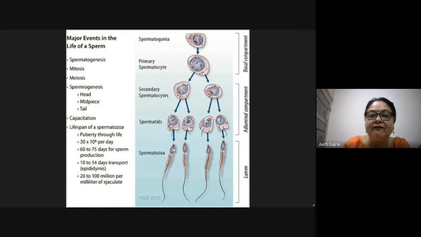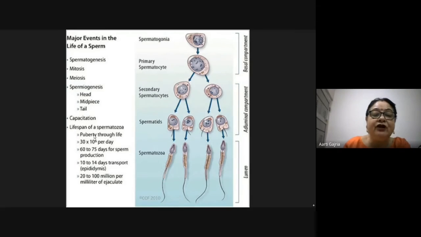Now sperms are having head, neck, and tail. This we will discuss in detail, the structure of the sperm. So sperms are formed. Clear? Just see the major events in the life of a sperm. Spermatogenesis, first mitosis, then meiosis, then spermiogenesis. What is spermiogenesis? Transformation of spermatids into sperms. So sperm will get the different shape and structure, and this structure is having head, midpiece, and tail.